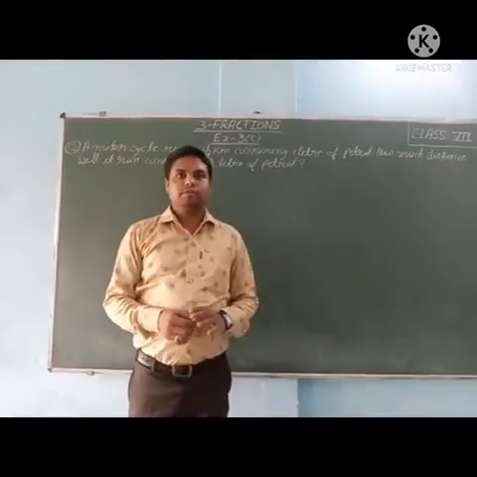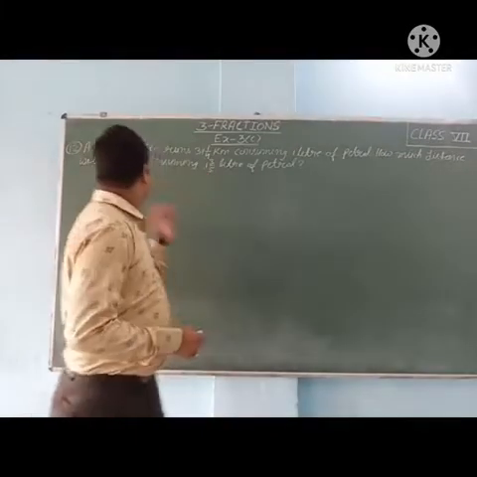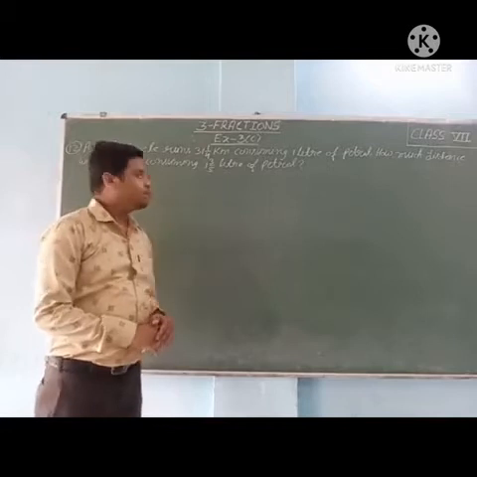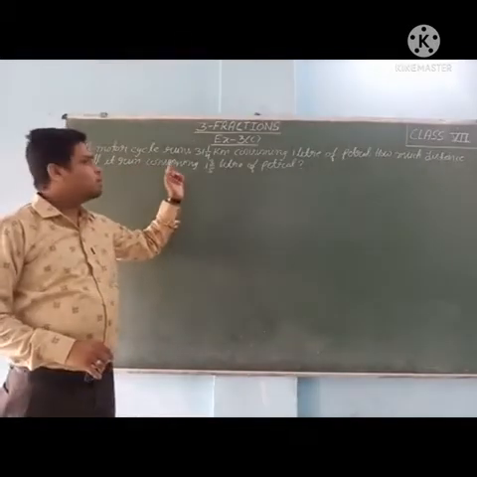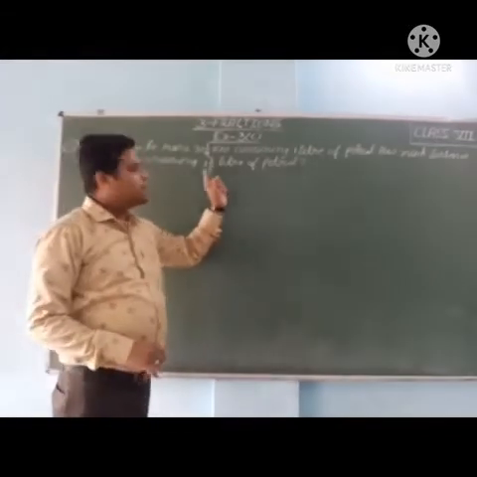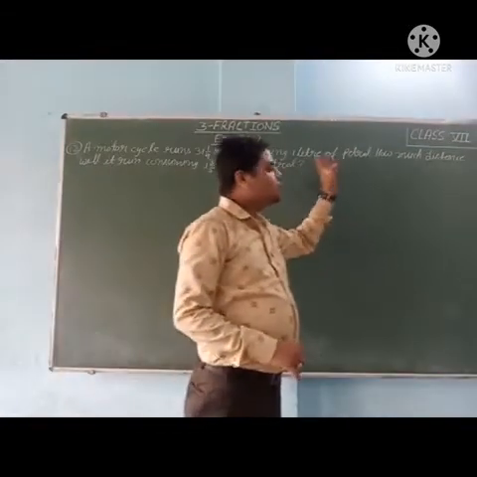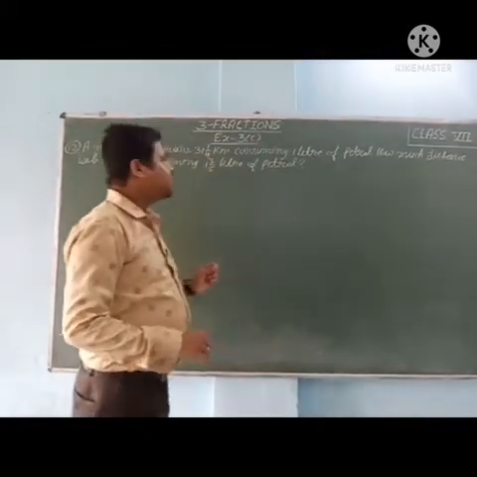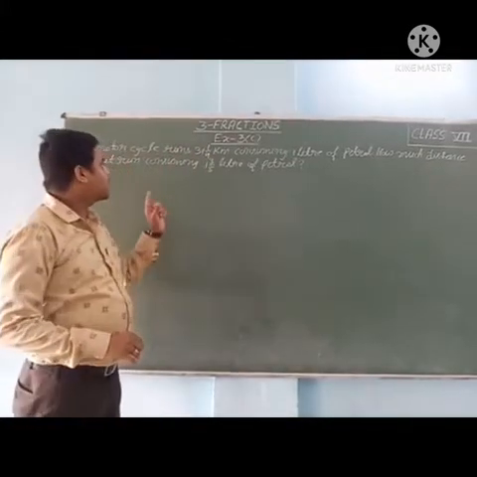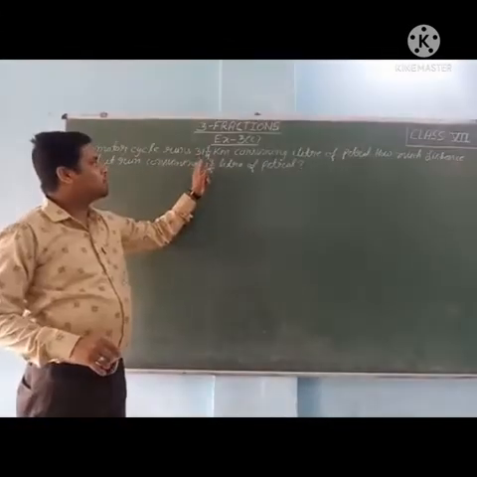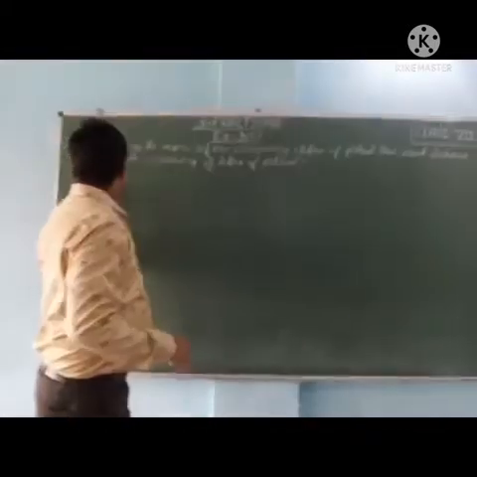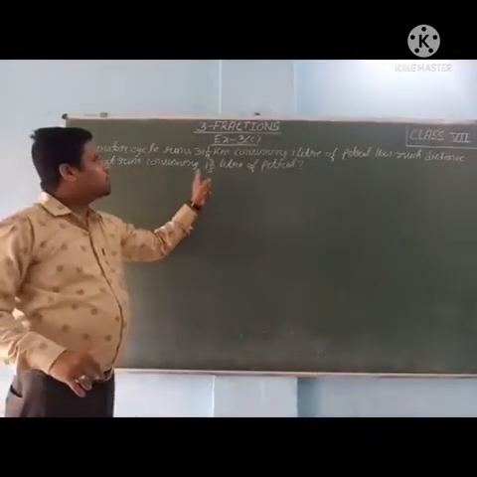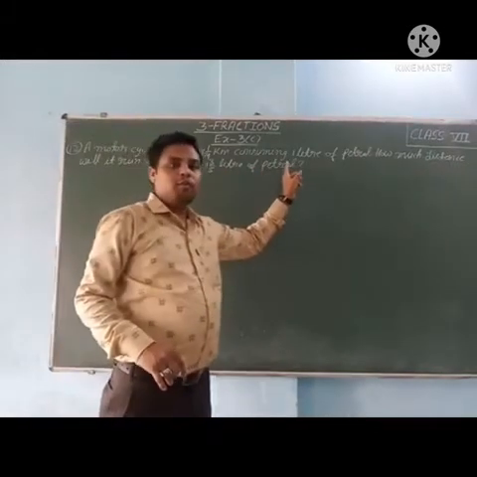Hello students, now we will start 12th sum. A motorcycle runs 31 whole 1/4 km consuming 1 liter of petrol. It means in 1 liter of petrol, the motorcycle runs 31 whole 1/4 km. How much distance will it run consuming 1 whole 3/5 liter of petrol?